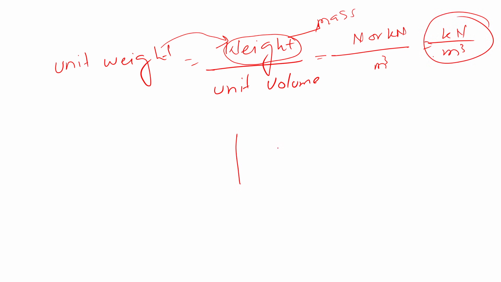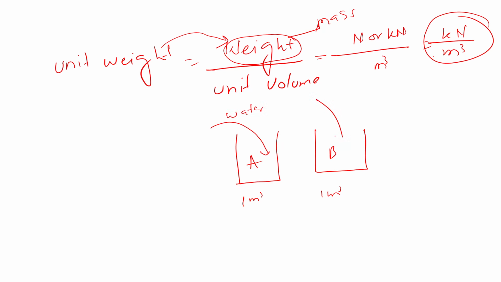It is the same thing. If there is one box having volume 1 meter cube, and this is another box, 1 meter cube, this is A, this is B, both have same volume, but it depends upon the material. For example, water, and here again, for example, sand. So if I fill this 1 meter cube box with water, and the other 1 meter cube box is filled with the sand, which has more weight? Obviously sand has more weight, so unit weight.